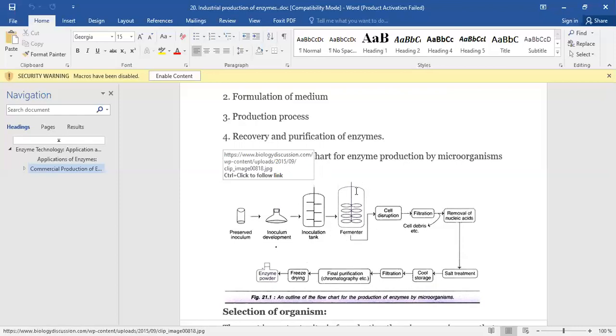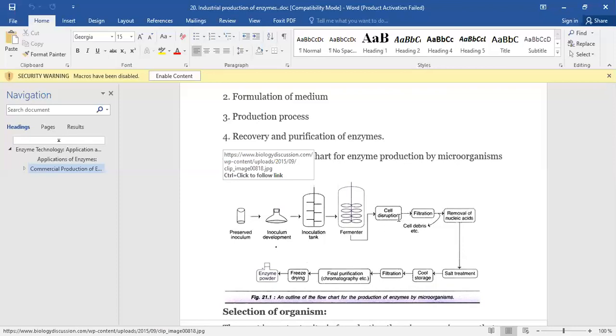After selecting the inoculation tank, we go to the fermentation process. When the fermentation is completed, after giving the growth media and considering various parameters like pH and temperature, the cells are disrupted. That is the recovery process. In the production process, fermentation is conducted, but in the recovery process, downstream processing is conducted, which includes cell disruption. That is the first step.